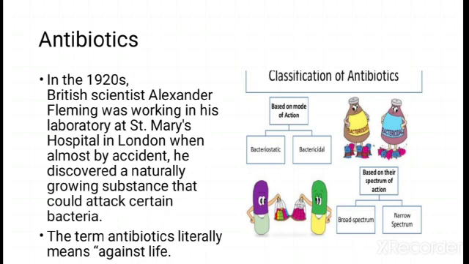Based on their spectrum of action, there are two types of antibiotics: broad spectrum and narrow spectrum. Broad spectrum antibiotics are powerful antibiotics used for a wide range of bacteria, while narrow spectrum antibiotics are those which kill only limited species of bacteria. The use of antibiotics such as penicillin first became available during World War II.